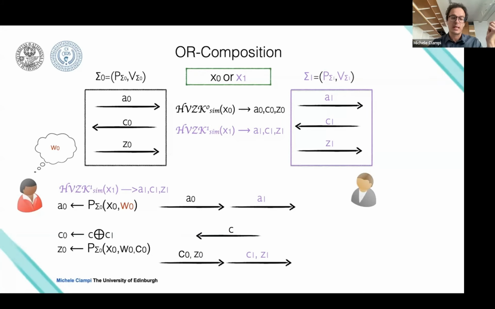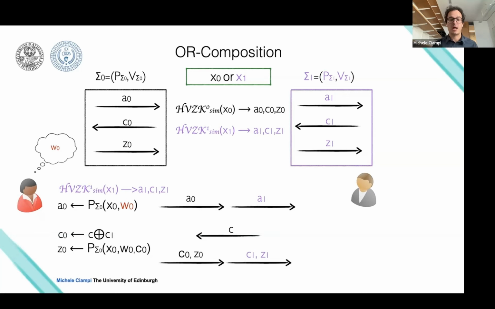And the prover can easily compute two accepting transcripts. To compute the challenge C0, the prover will compute C XOR C1. C1 is fixed, so it will get C0. If C is a random value, C0 will be a random value.